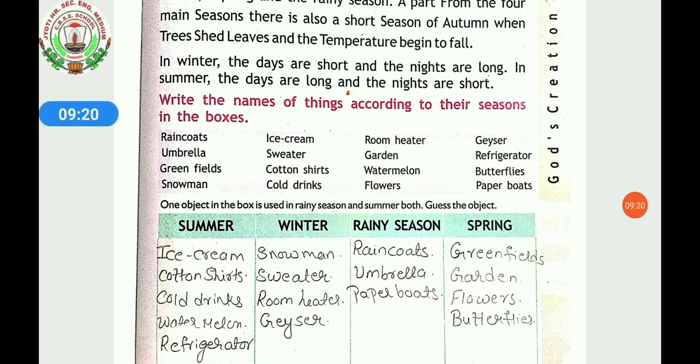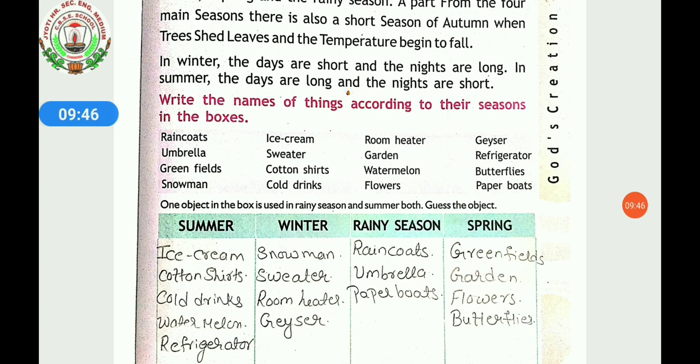Next is sweater. In which season are we wearing a sweater? Yes, in winter. Cotton shirt. In which season do we wear a cotton shirt? In summer, because it absorbs sweat. So, we wear cotton shirts in summer. Next is cold drink. In which season do we like to drink cold drinks? Summer. So, we will write it below summer.